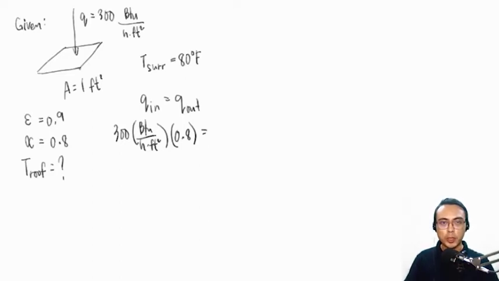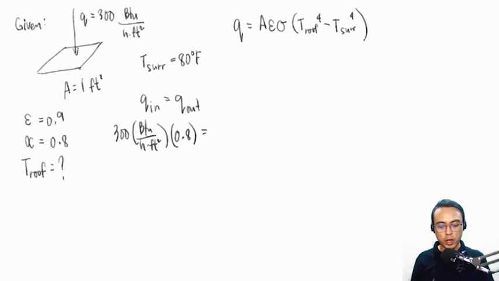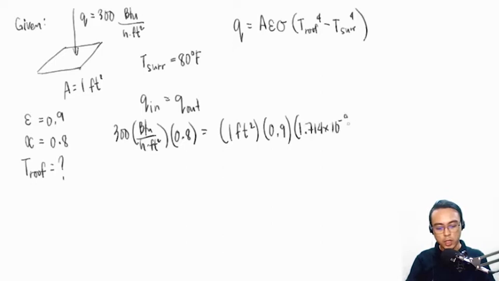For our Q out, we will be using our rate of heat transfer equation for radiation. That is, Q is equal to area, emissivity, Stefan-Boltzmann constant, times temperature of the roof raised to the 4th power minus the temperature of the surroundings to the 4th power. Substituting, we have an area, 1 square foot, emissivity of 0.9, multiplied by the Stefan-Boltzmann constant in English units, that is 1.714 times 10 raised to negative 9 BTU per hour per square feet per Rankine to the 4th power.